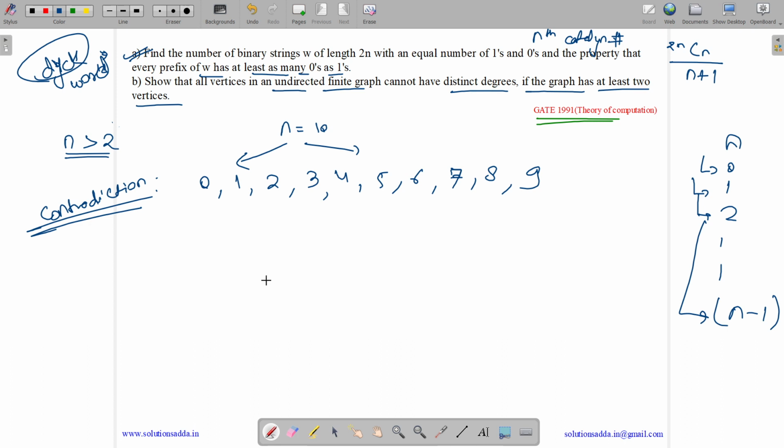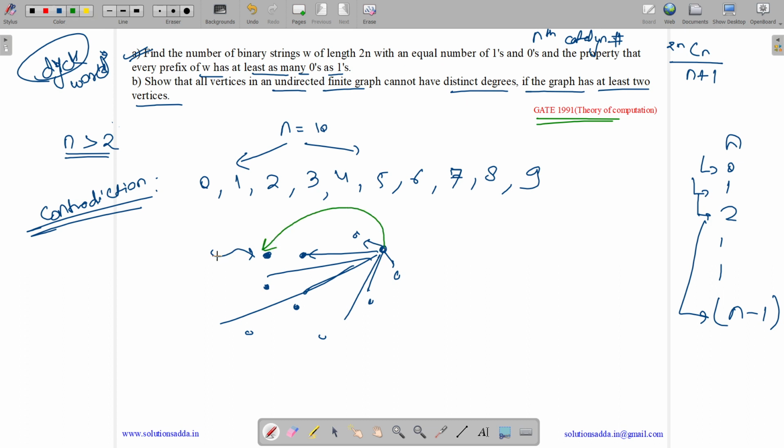Now let us try to plot this graph. If we have 10 vertices, 1, 2, 3, 4, 5, 6, 7, 8, 9, 10, and we have a 0 degree vertex, it won't be connected to anyone else. And we have a 9 degree vertex too, which means it should be connected to everyone else, including the 0 degree vertex. So we can't have a 0 degree vertex and a 9 degree vertex simultaneously. We can't have a 0 degree and an n minus 1 degree vertex simultaneously.